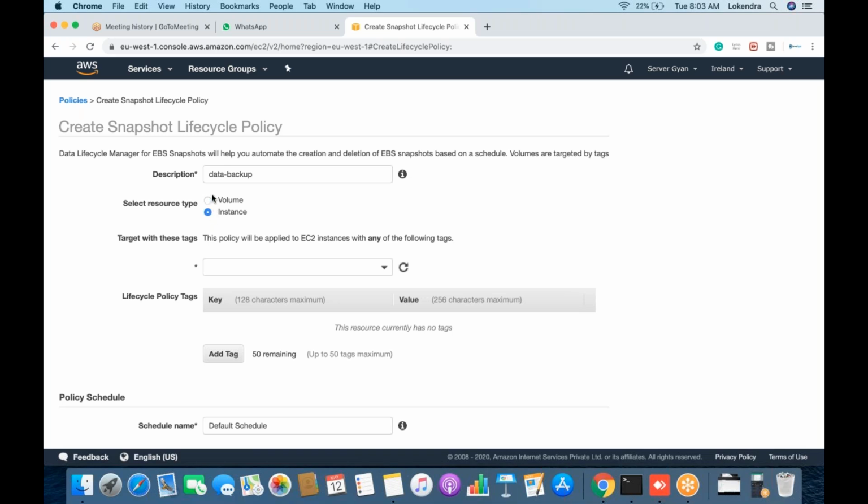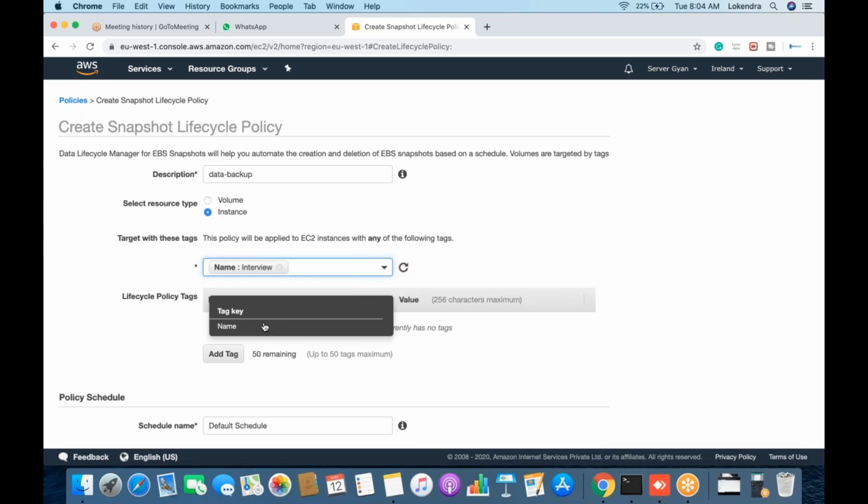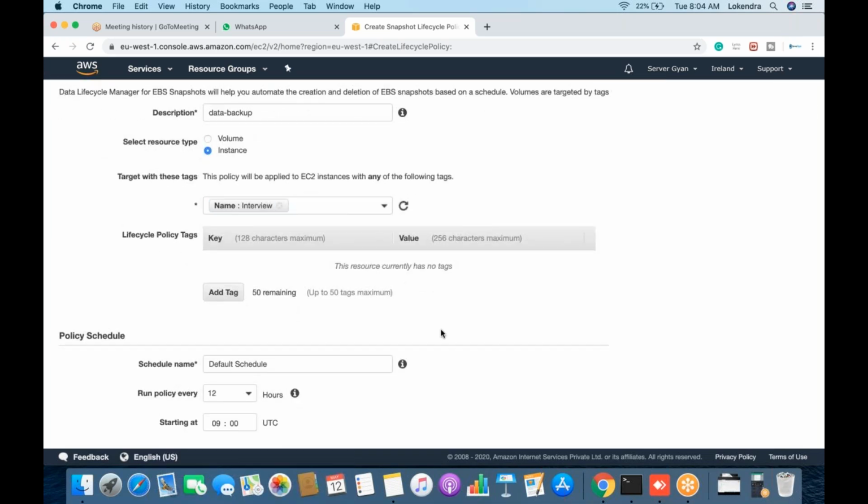You can easily pick either the complete instance including all the volumes associated with it, or any individual volume only. I'm going to pick instance only here. I'm going to give the name, maybe interview, the machine which I have created that has the name interview.